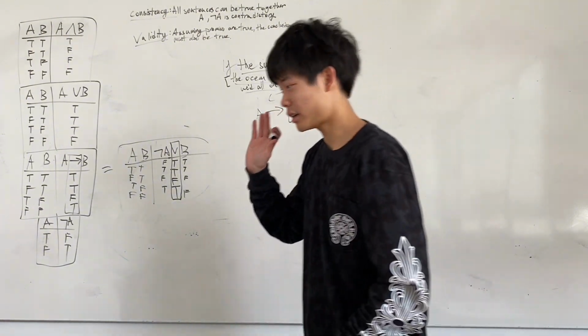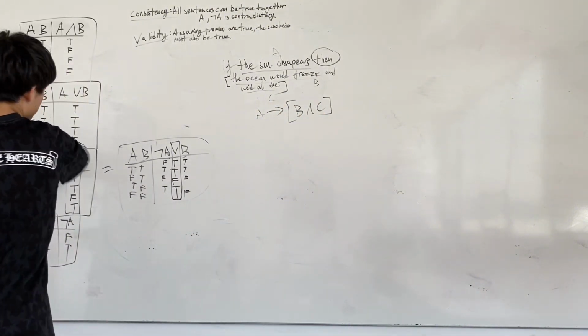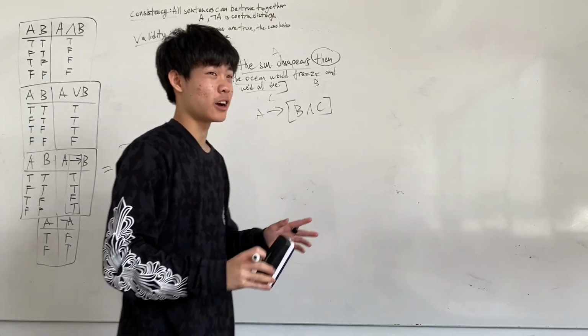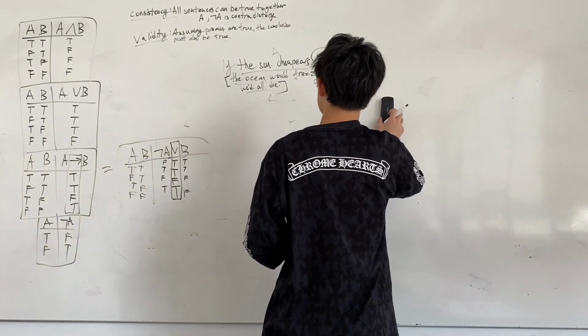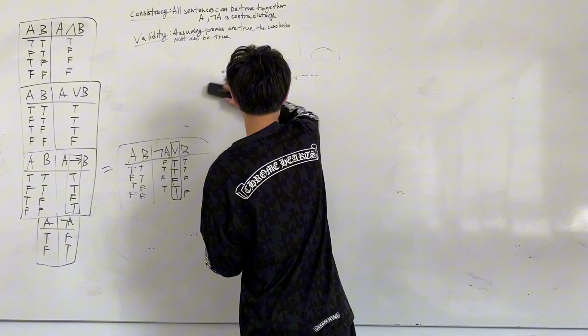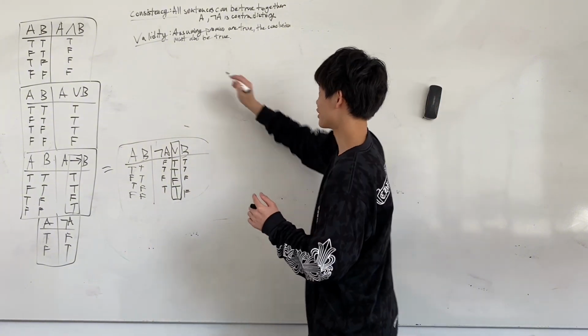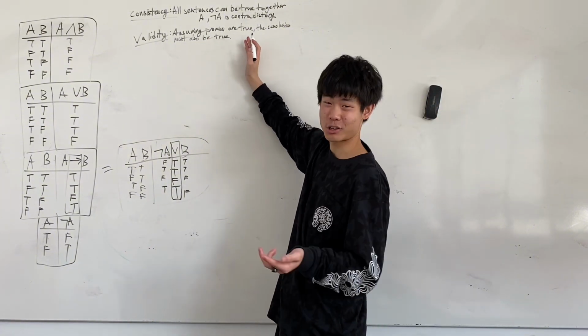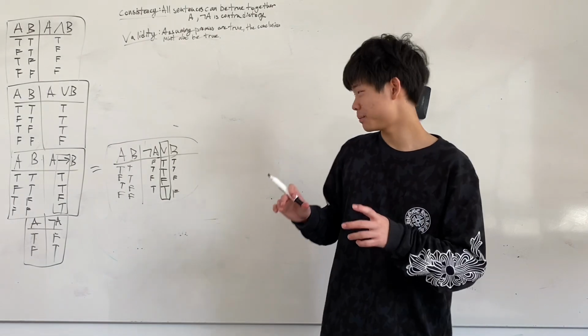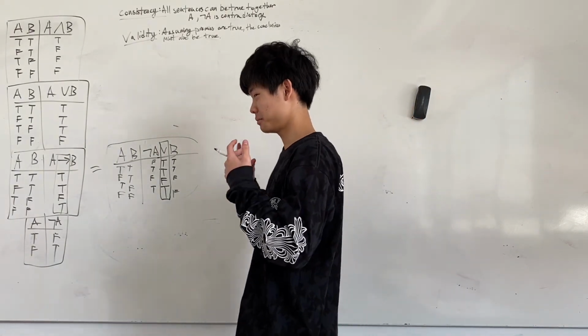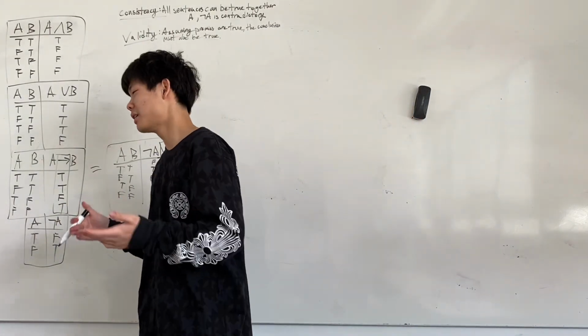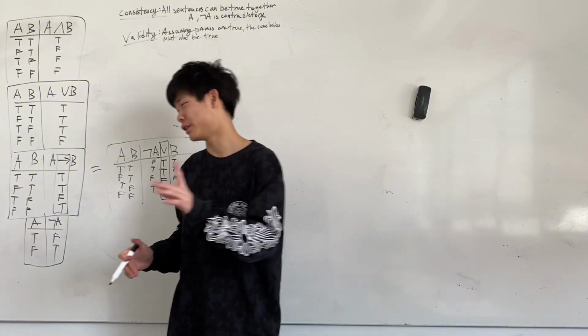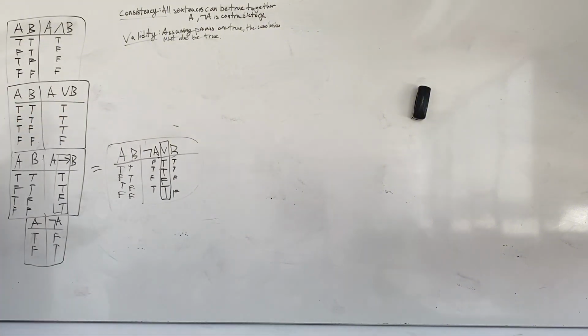Now let's take a look at a set of sentences and see whether all the sentences in that set are consistent. Remember, consistency means that all of the sentences can be true at the same time, or that they're not contradictory. For example, if I have A and not A, then that's contradictory, right? Usually it's very easy to see if a sentence is consistent. But when you have cases like this, let me read this out to you. Let's see if you can work this out just by reading it, right?